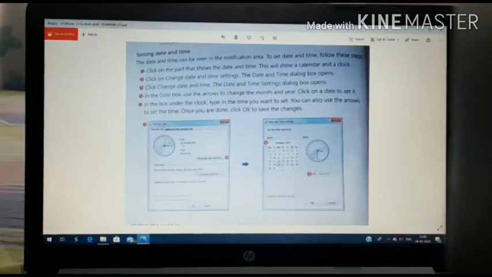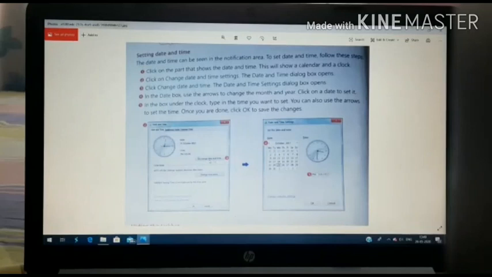Change date and time setting. So where is the change date and time setting? Here is the change date and time settings. The date and time dialog box opens here. When you click this change date and time settings, you will go to the exact location where you can change the date and time and you can set it.